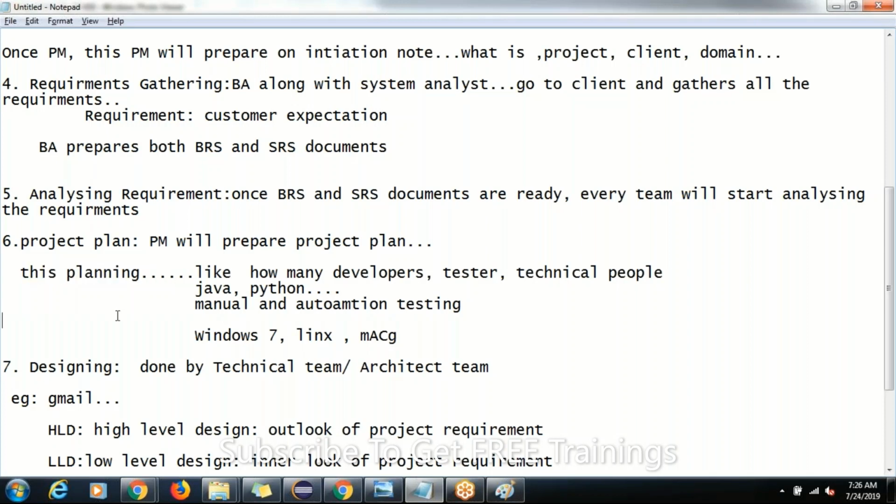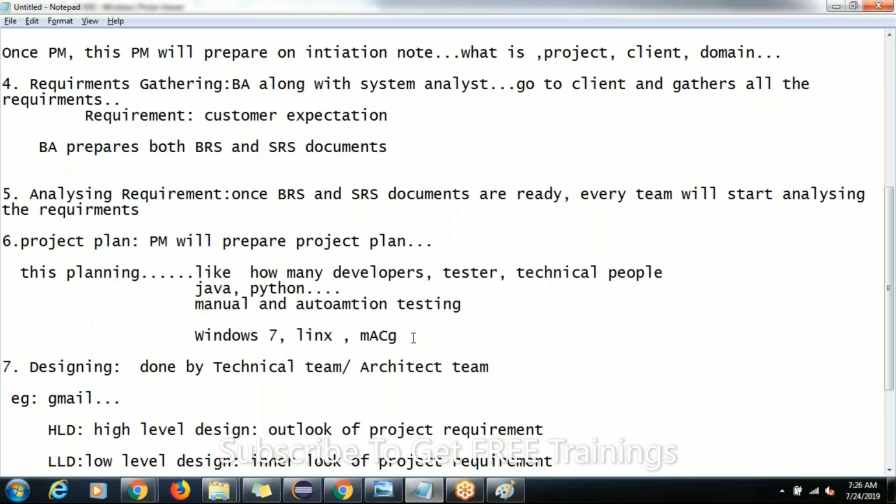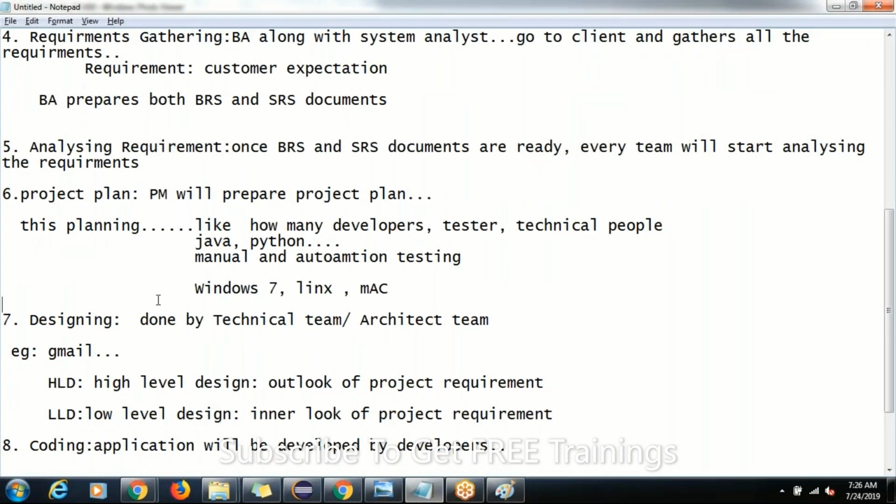Why? Because to avoid confusions in the future, the project manager will analyze the requirement and start preparing the plan here. What is the purpose of this plan? Because if you prepare one plan, if you have one idea, somebody, can you please mute it here? If you have one idea, then that would be better for them to go further, right? Then he will prepare one project plan.